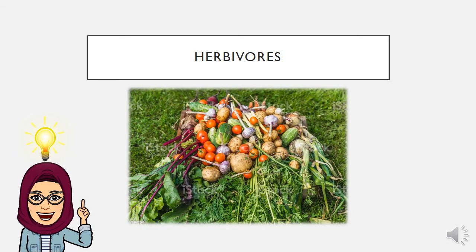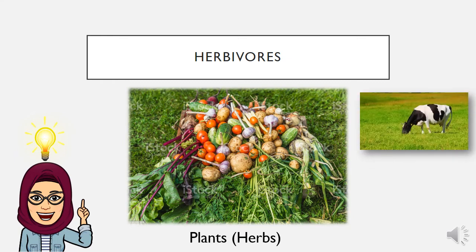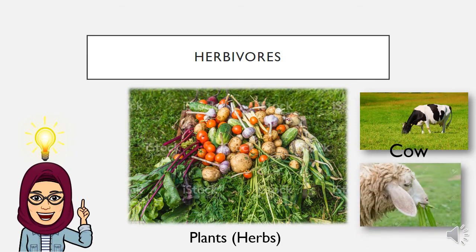Let's look at the next picture. What's this? These are plants or they are herbs. So animals that eat plants or herbs, for example, are the cow and the sheep. So these animals, they eat herbs. They are called herbivores. Repeat after me. Herbivores. One more time. Herbivores. So animals that eat plants or herbs, they are called herbivores.